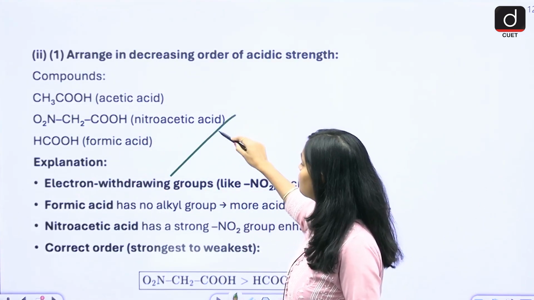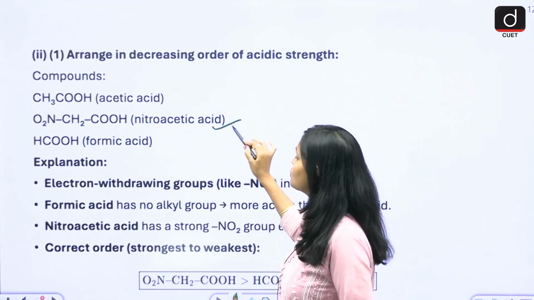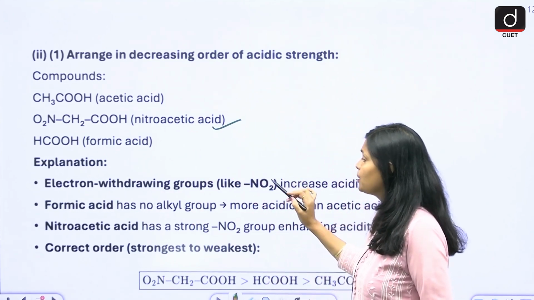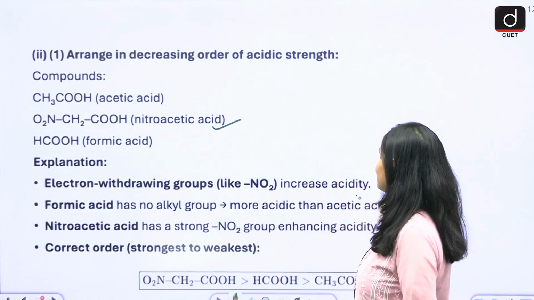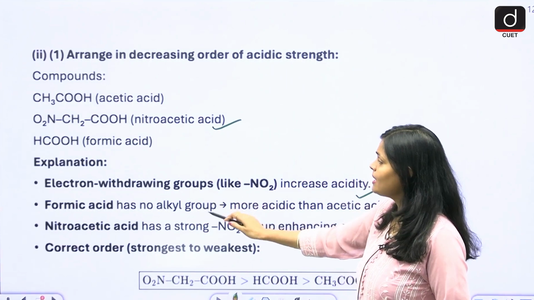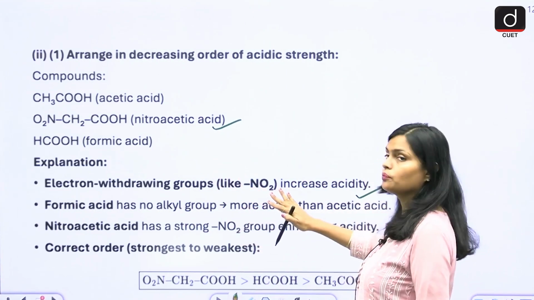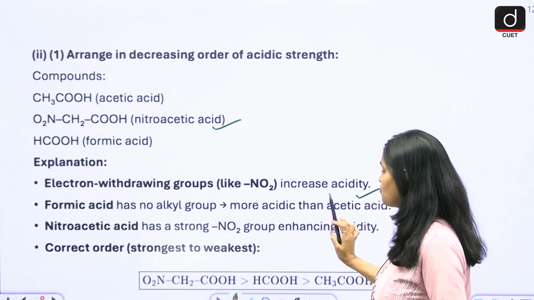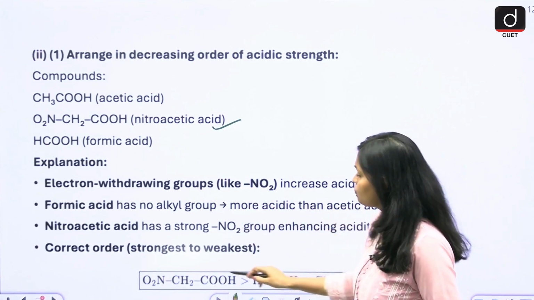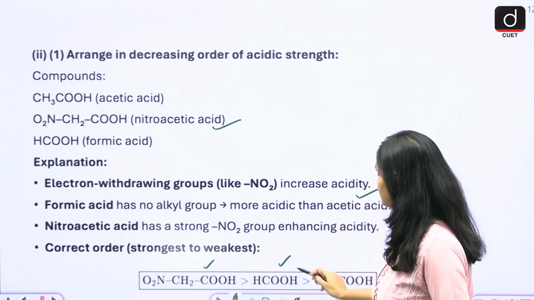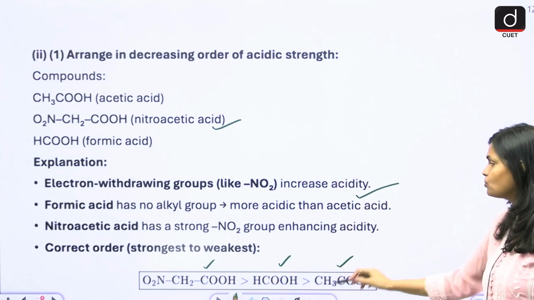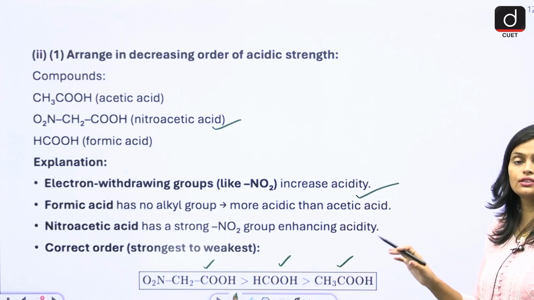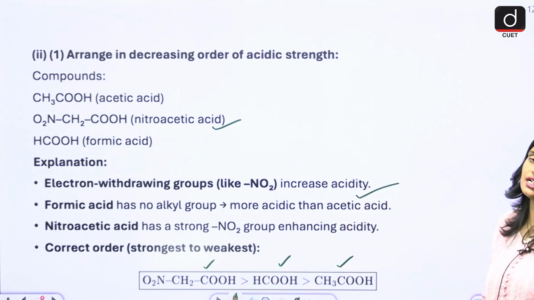So this will become more acidic because of the electron withdrawing group. So an electron withdrawing group increases acidity. Formic acid has no such group, right? So it is more acidic than acetic acid. The nitro group enhances the acidity. So first nitroacetic acid, then formic acid, and then acetic acid, where CH3 is an electron donating group, so it reduces the acidity.